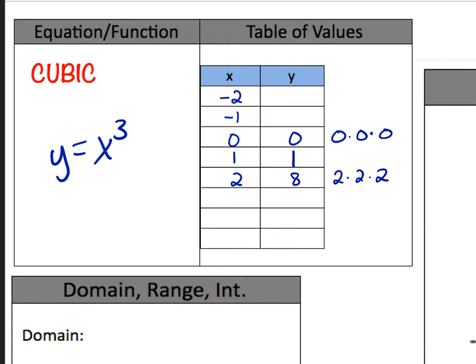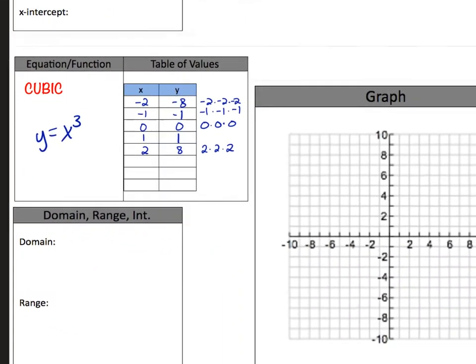Okay, so 8. What is -1 times -1 times -1? Yeah, -1. So -1 times -1 is +1. And then you multiply it by -1 again, and it turns negative in the end. So it bumps back to negative. So when you cube things, that negative sticks around. It's not like when you were squaring things yesterday. And then -2 times -2 times -2 is -8.